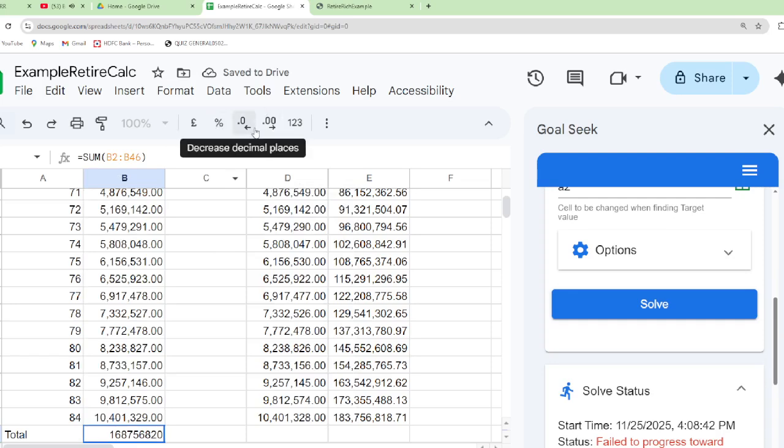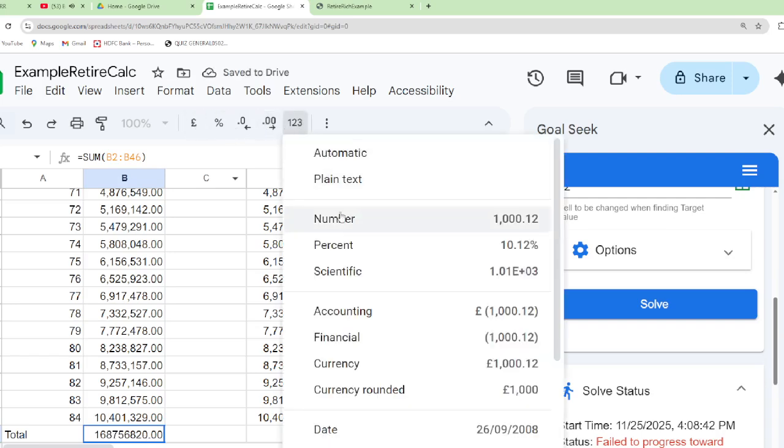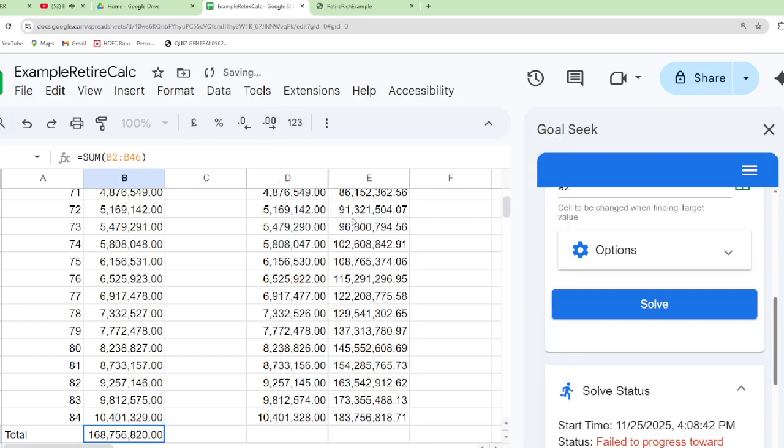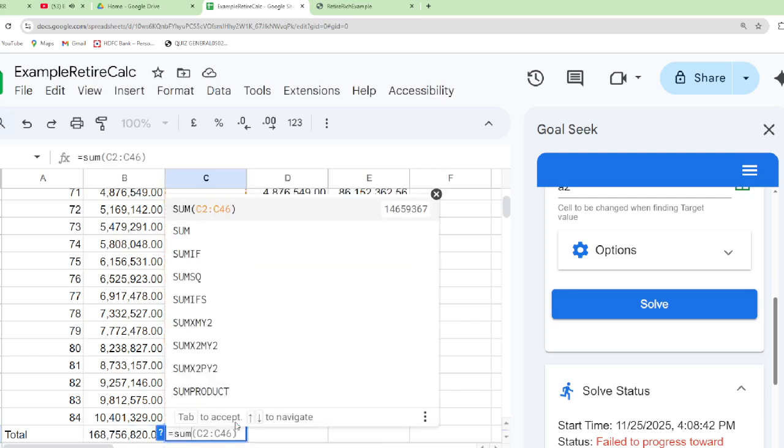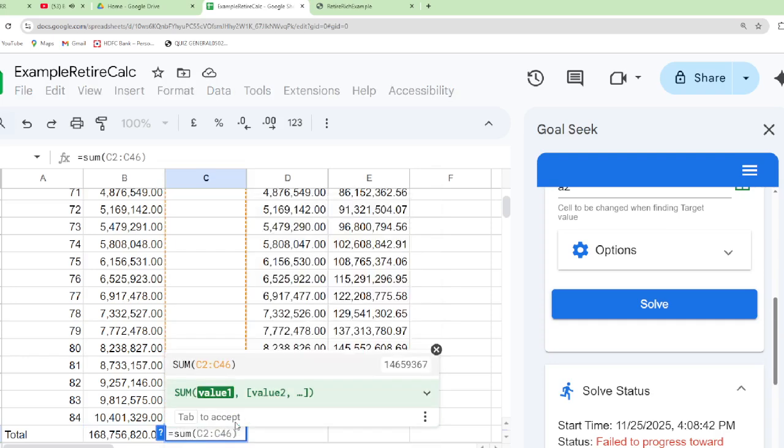Into two decimal places. That's the money format, and we will enter the number format for this. Okay. Similarly, SIP total is equal to sum of, okay, let us take default C246.